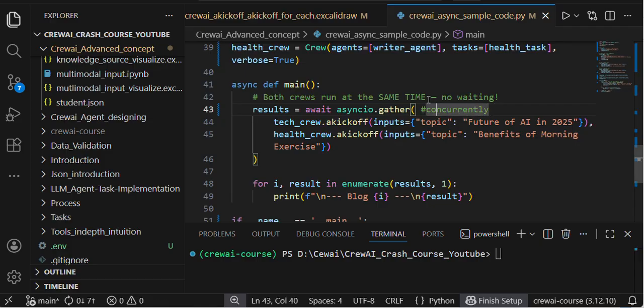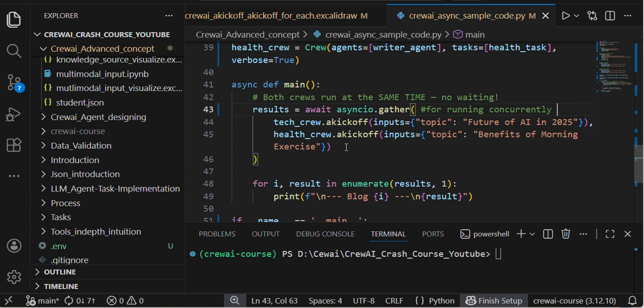For running concurrently, asyncio.gather will help us run all these crews concurrently. And then this await will help us wait for the entire result.